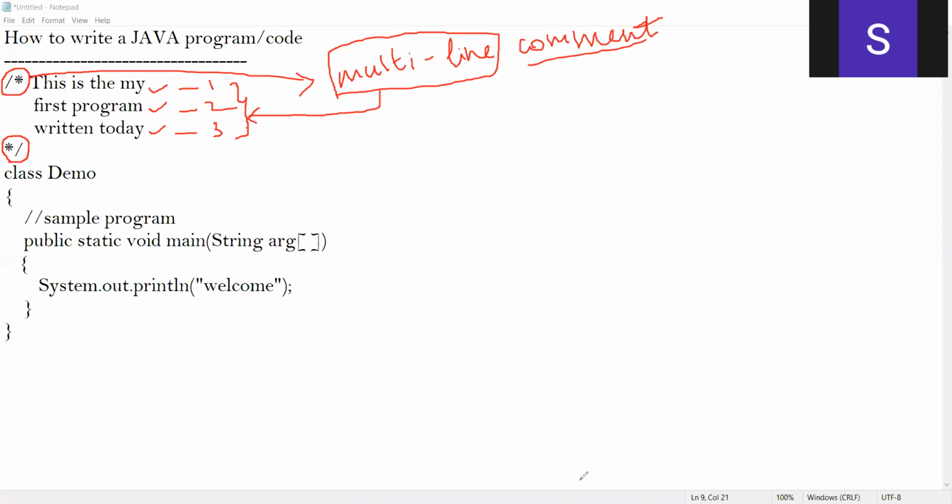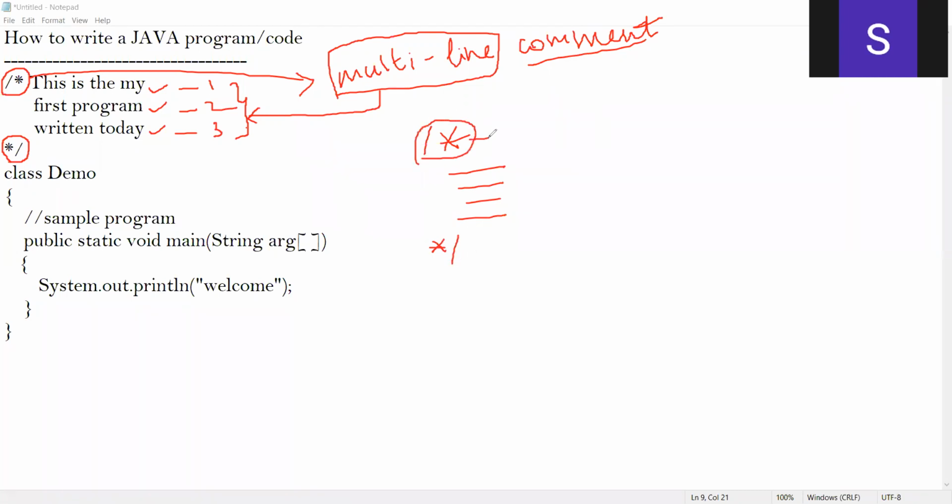If you want to comment more than one line, you should use this multi-line comment. Using this, that is slash star, inside this we are going to write multiple lines. And once you finish, we are going to put star and then slash.